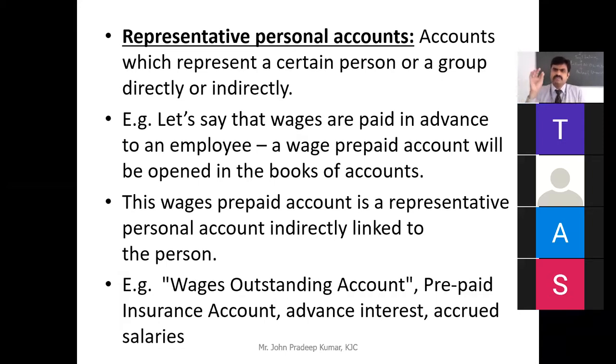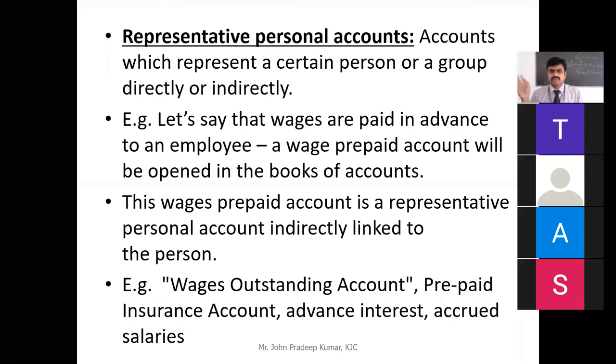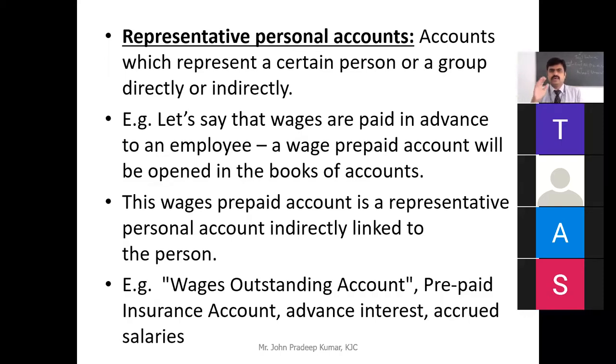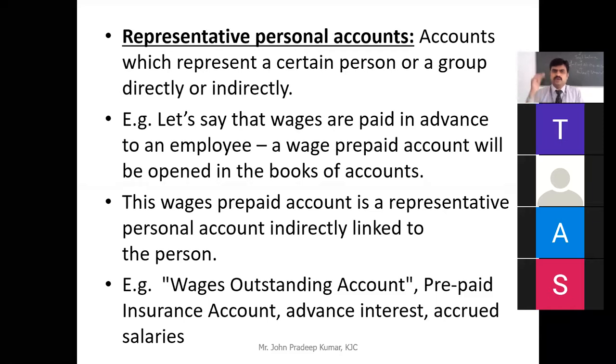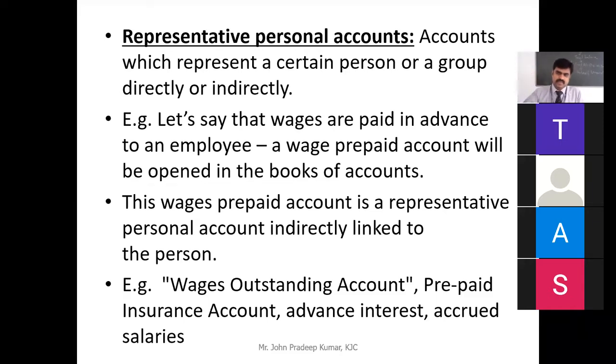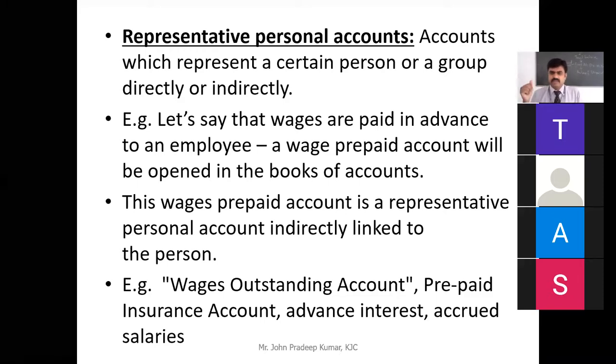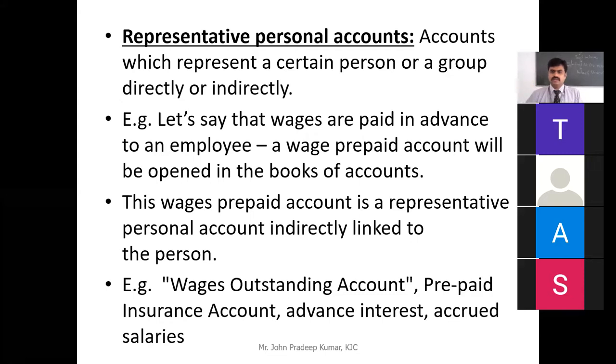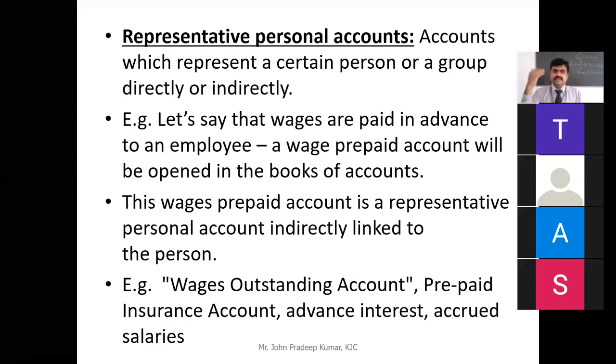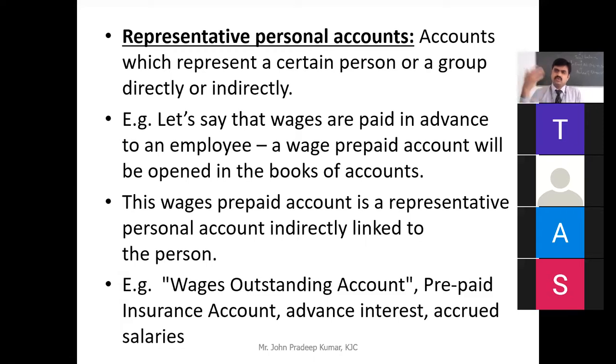So this account is very, very important. Many students get confused, so please understand. If you're not understanding, please let me know. So, representative personal account. Natural person is very easy to identify. If you see a human being's name, you can find out it is a natural person. Any company name you see, for example, Hindustan Unilever Limited, that means it is an artificial person. And then representative personal account is for whom this account is being maintained, which will directly or indirectly represent a person.